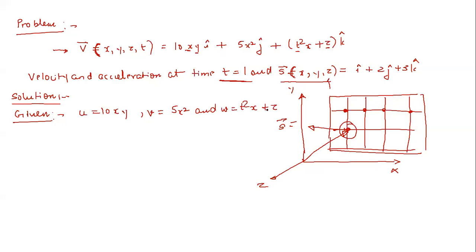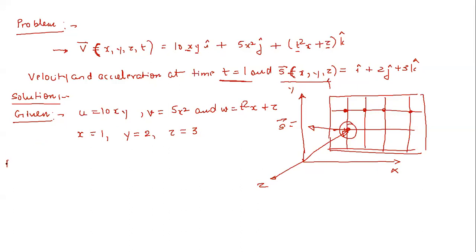This is provided to us. Now the location of the point where we are interested to calculate the velocity and acceleration. The x component of this s vector is given to us as 1, y is given as 2, and z is given as 3. So this is provided to us.